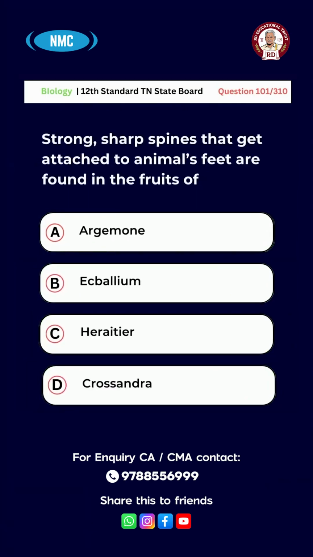Question number 101. Strong, sharp spines that get attached to animals' feet are found in fruits of option A Argemone, B Ecballium, C Heritiera, D Crossandra. And the right answer for this question is option A Argemone.